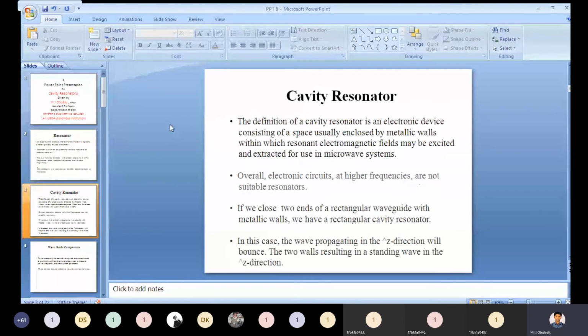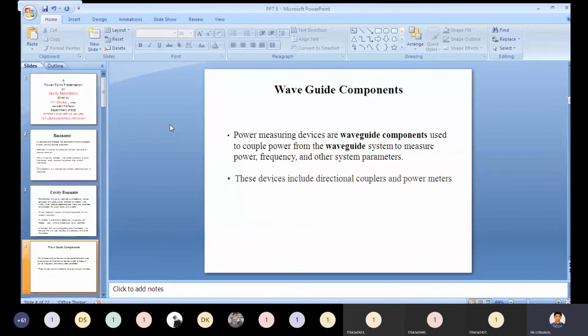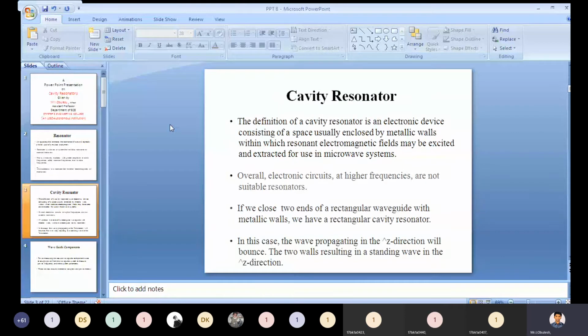What is meant by a cavity resonator? In waveguide components we already discussed the cavity resonator and its parameters: introduction, rectangular waveguides, dominant modes, resonant frequencies. All this we already discussed.